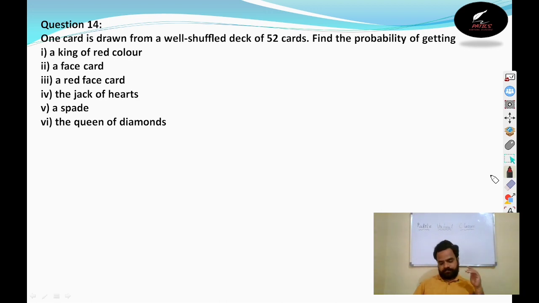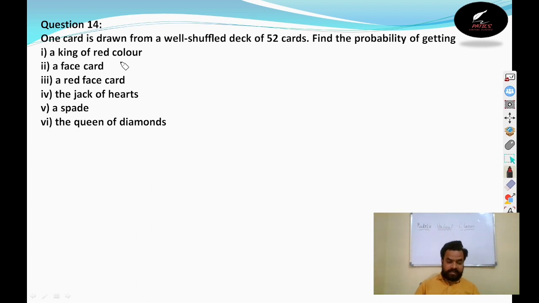In question number 14, this question is something different, that is related to cards. Who will be playing the cards? That will be easy for them to do, and who not, they may get some difficulty in this. I'll explain. One card is drawn from a well shuffled deck of 52 cards, out of which find the probability of getting a card which you are getting out from that 52 cards is a king of red color only, a face card, a red face card, a jack of hearts, a spade, and the queen of diamonds. All shades will be having one queen in each, out of which we need to find one. How many such numbers are there? That I am going to tell you.